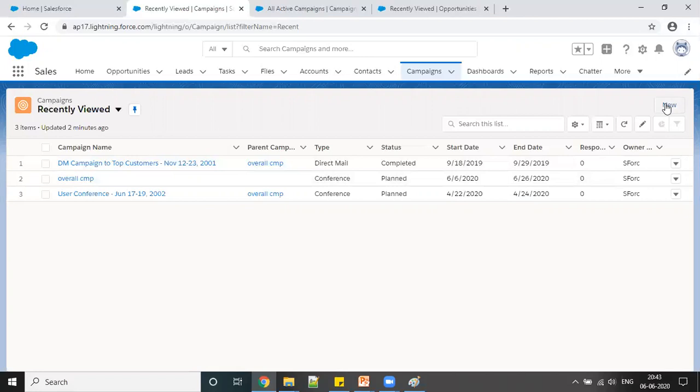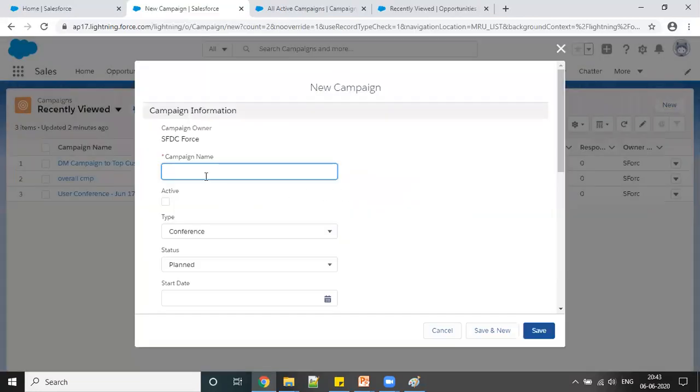So campaigns, I'm just going to create one campaign here. For example, I'll create a campaign like laptop.